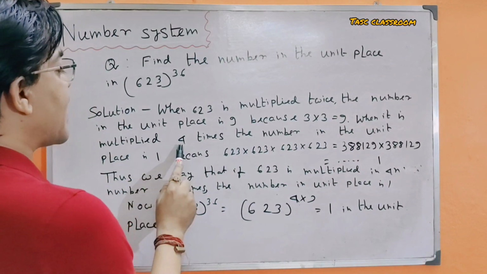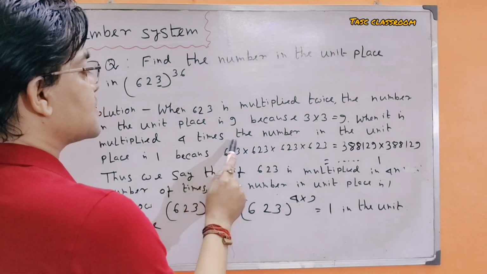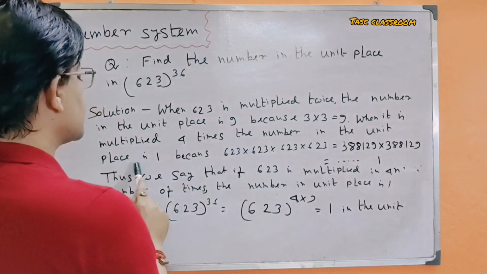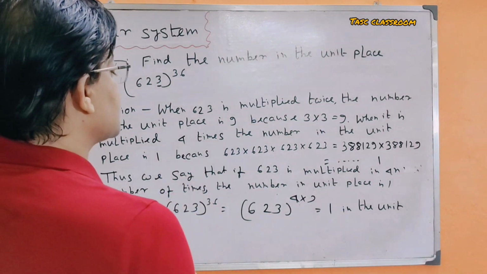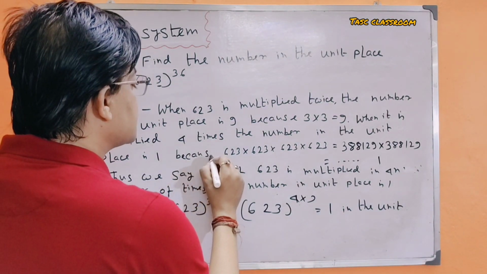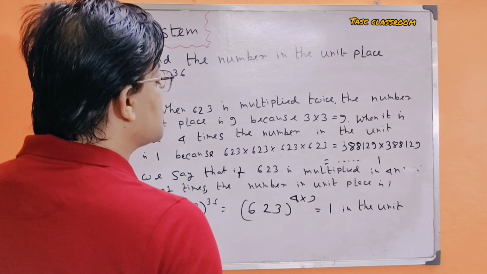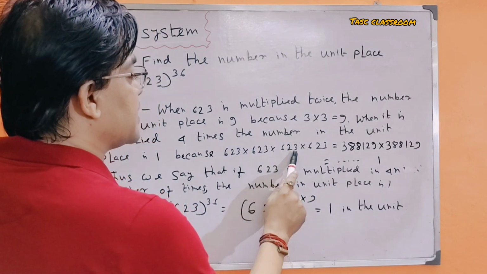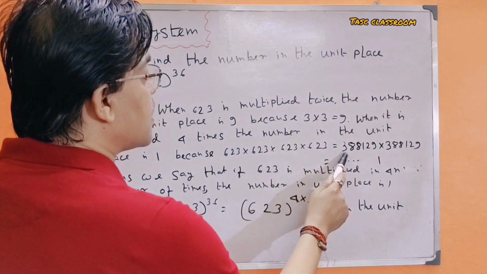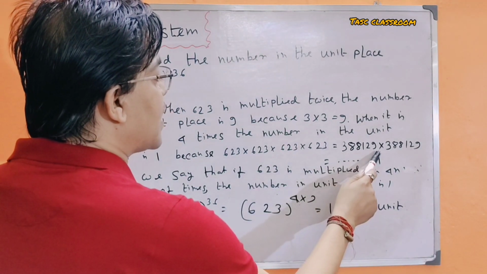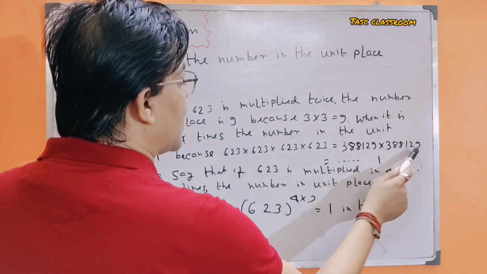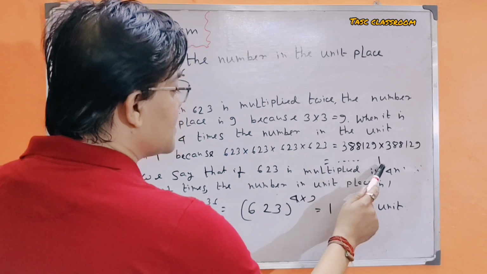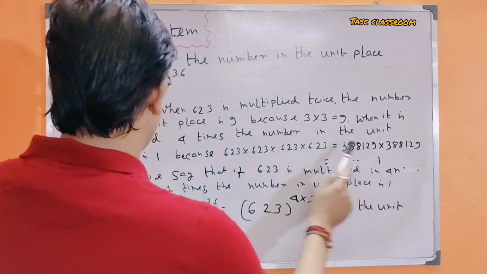When it is multiplied 4 times, the number in the unit place is 1 because 623 into 623 into 623 into 623 is equal to 388129 into 388129. That is, the unit place becomes 1.